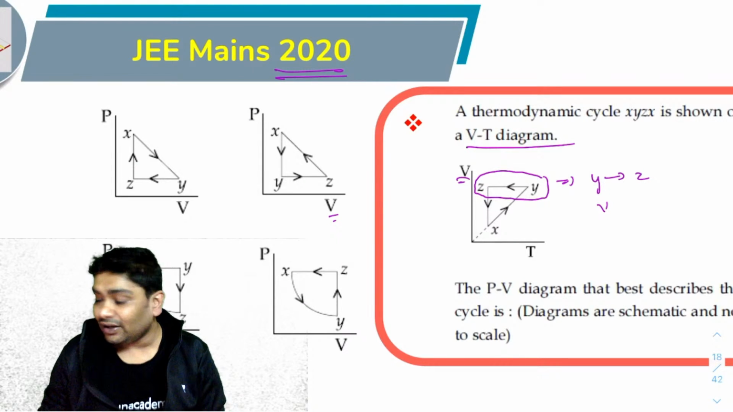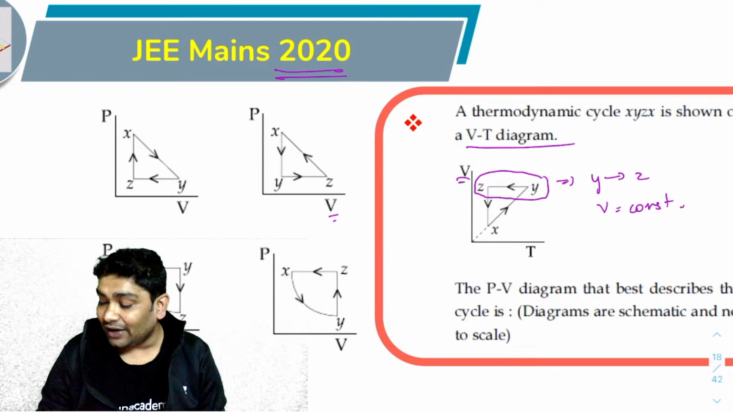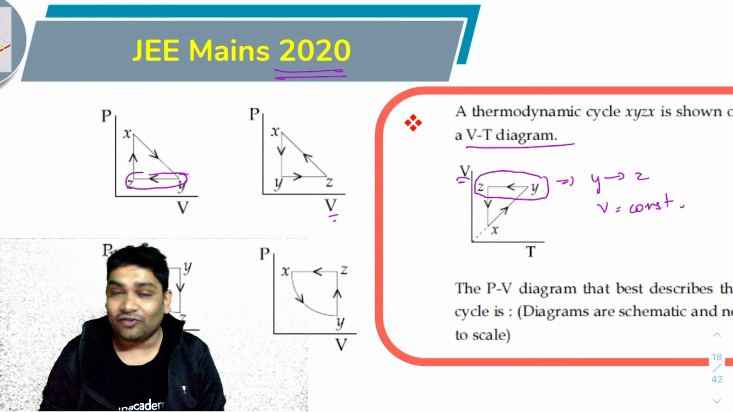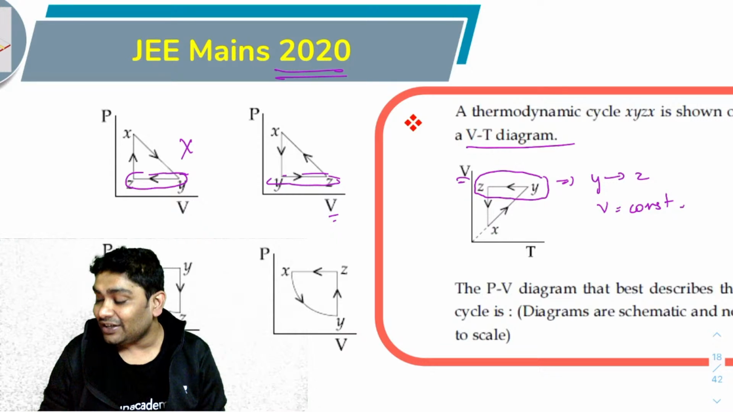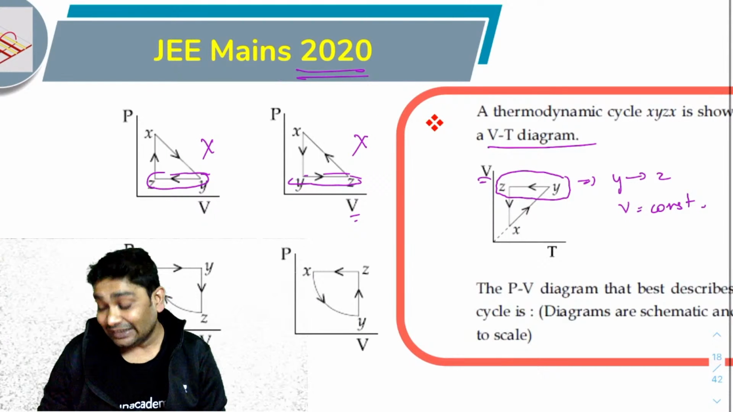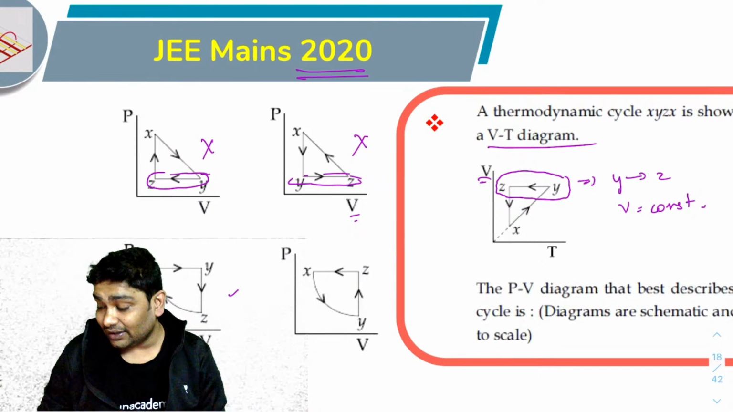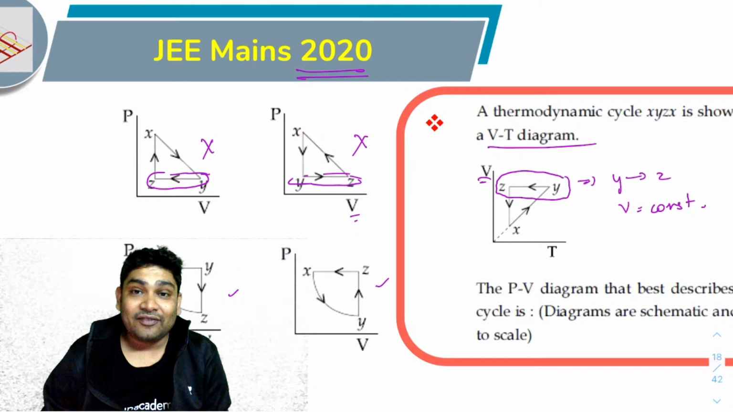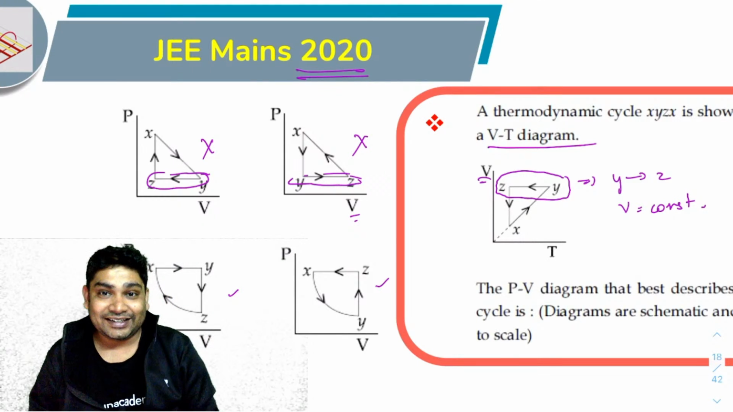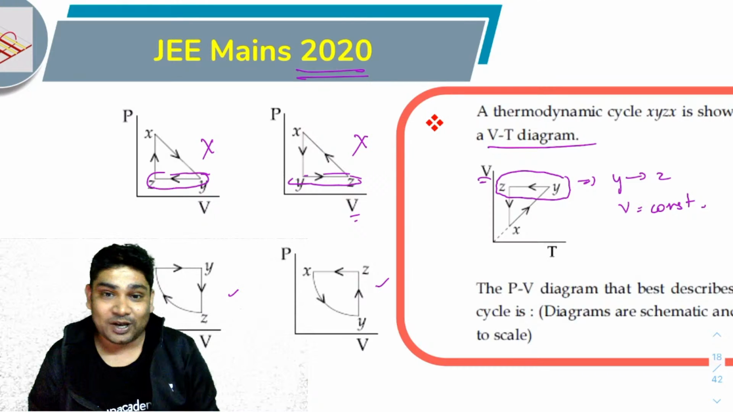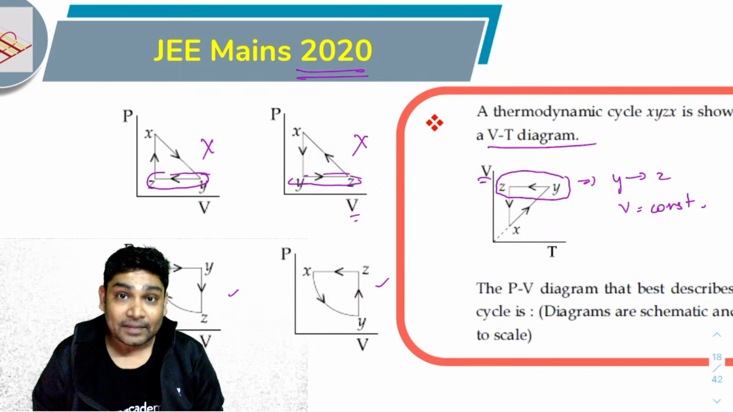Now, if you take a look at your options, in this from Y to Z, V is varying. So this obviously cannot be the correct answer. In this also from Y to Z, V is varying. So this is also not the correct answer. This can be, okay, this can be. So I have immediately eliminated two options without even bothering about anything else, just by paying attention to my options. Do you get that?